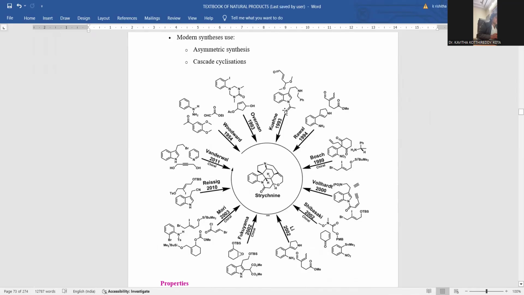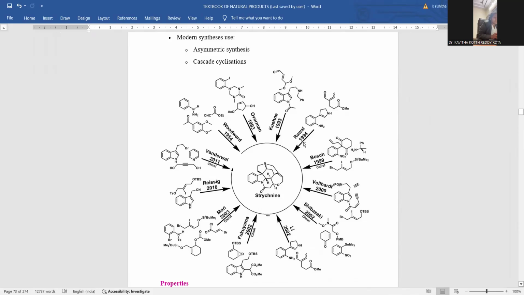Here, Kuehne accomplished the reaction in the year 1993, starting with an acylated indole with a side chain of secondary amine, an N-alkylated secondary amine, to be taken with an alpha beta unsaturated aldehyde compound with two ether linkages. These are reacted in a systematic pathway, giving rise to strychnine as the final product.